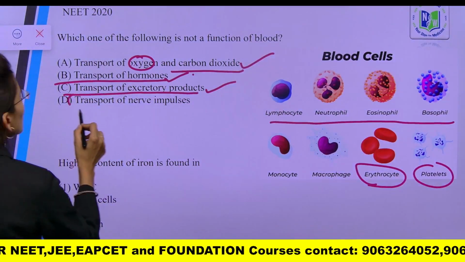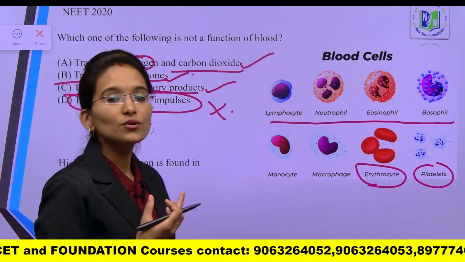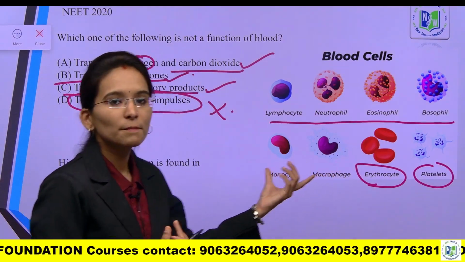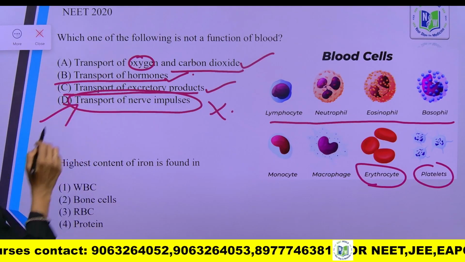And next, transport of nerve impulse, this is wrong, because here the nerves and neurons are involved, but not the blood cells. The wrong option is nerve impulse. So this one will be the right answer.